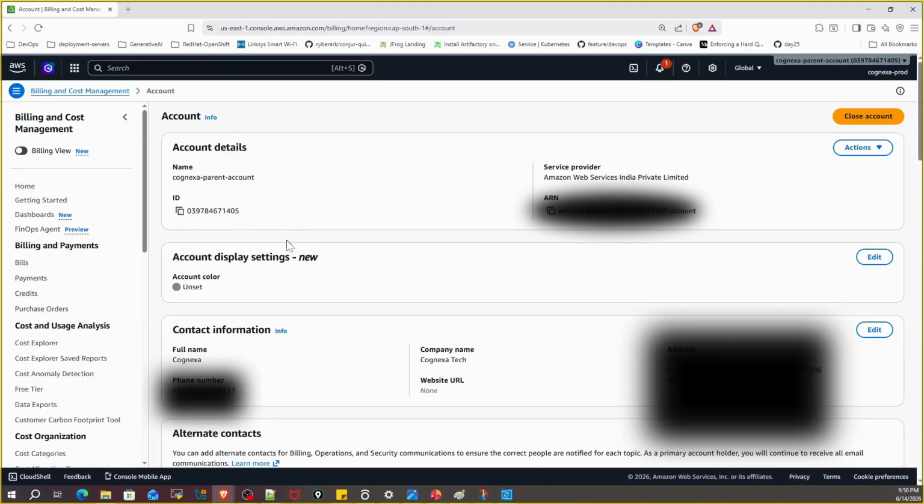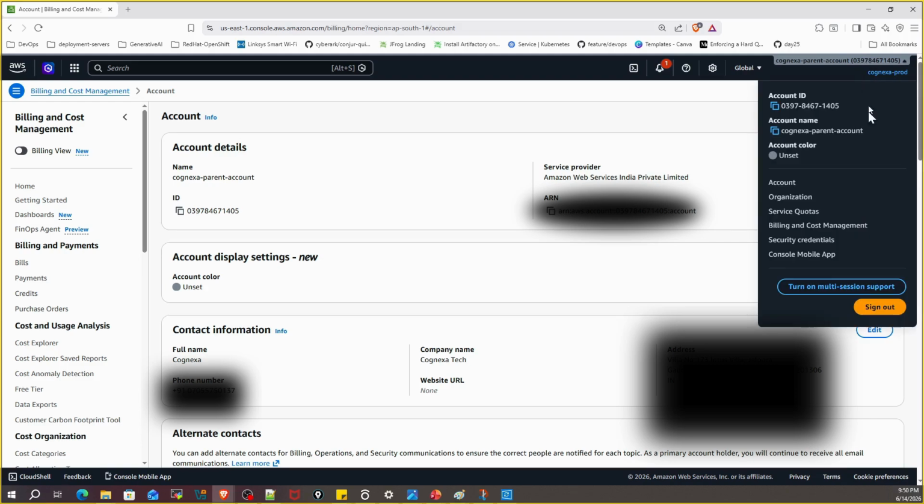Well, I have already created an AWS account called Cognexa Parent Account. Here, Cognexa is the name of my company, and this account acts as the parent account for the organization. To configure MFA, click on your account name in the top right corner of the AWS Management Console and then select Security Credentials.